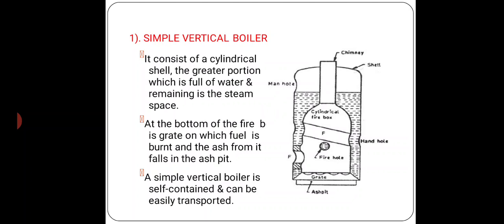At the bottom of the firebox is the grate, on which fuel is burned, and the ash from it falls into a pit. A simple vertical boiler is self-contained and can be easily transported. The simple diagram is also showing.